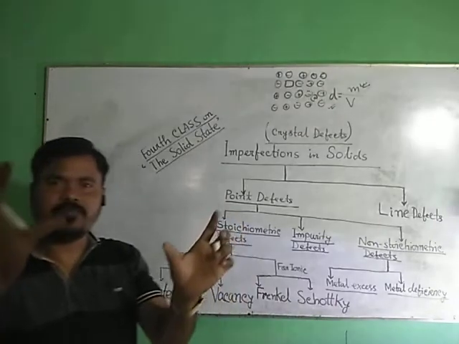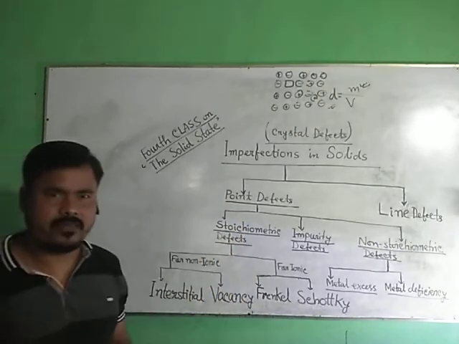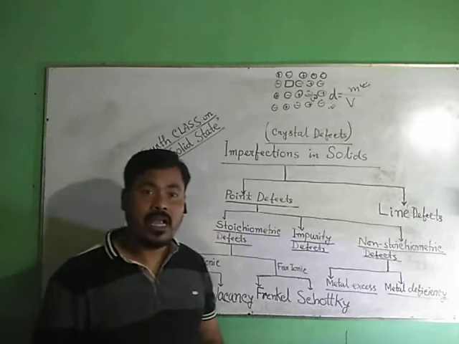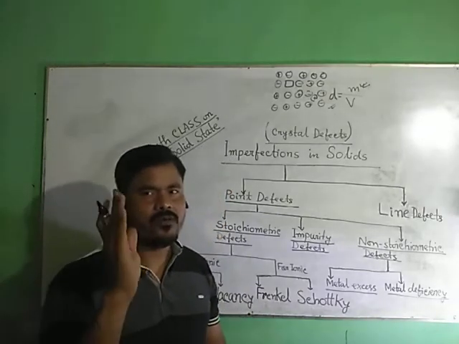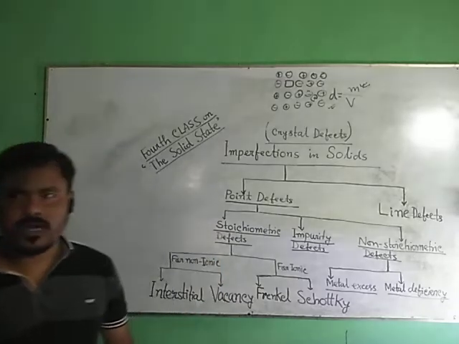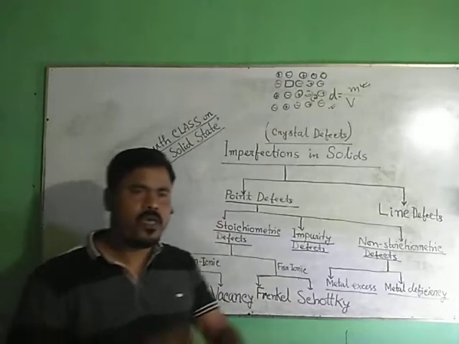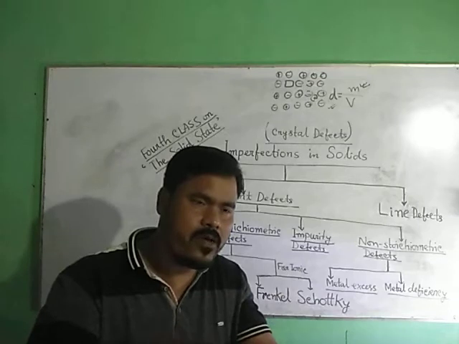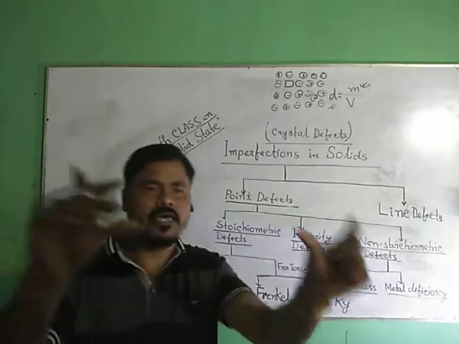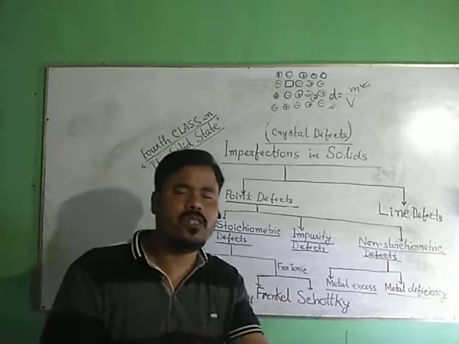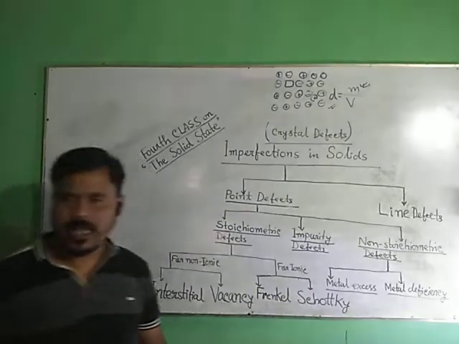That is, there must be a very large size difference between the ions. Frenkel defect occurs in those ionic compounds where there is a large size difference between cations and anions.